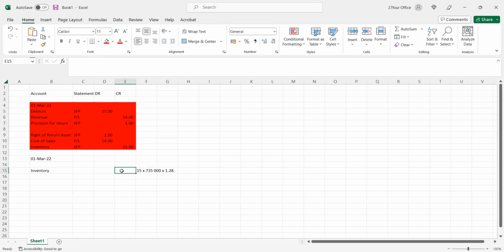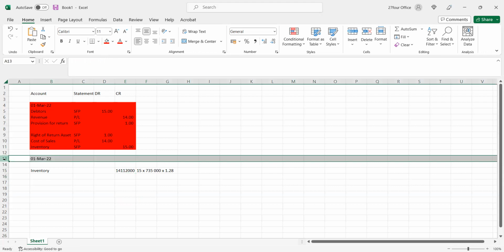Okay, so this would be equal to 15 times 735,123 times 1.28. Okay, so that is important to take note. But now, for every credit, there must be a debit. Right? So what is the debit?